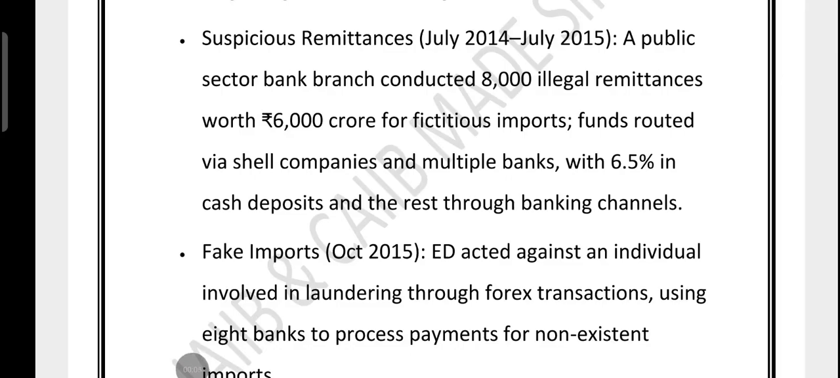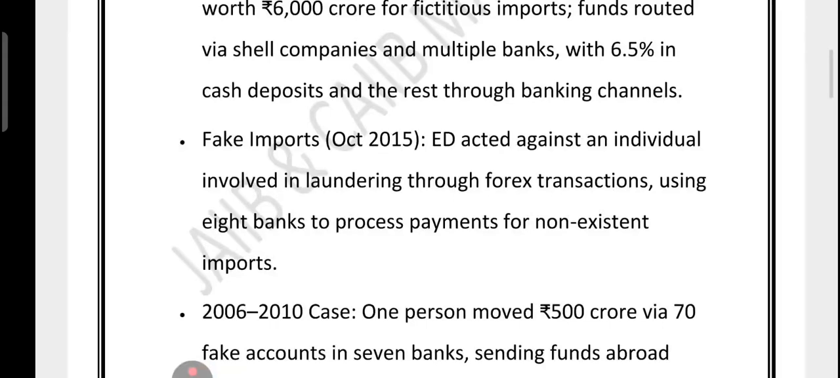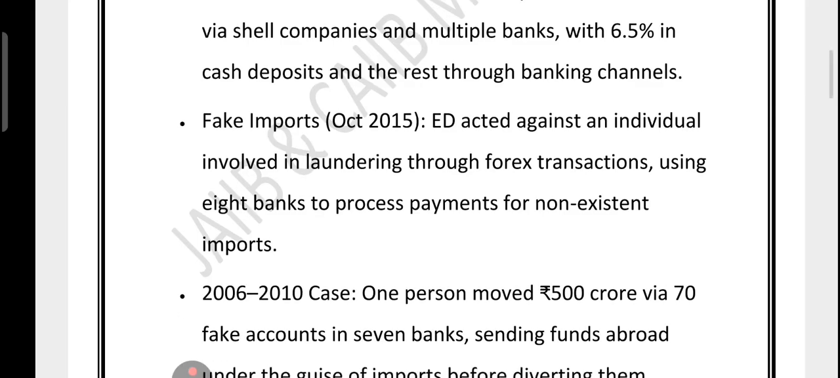The money was routed through shell companies and multiple banks. About 6.5% came as cash deposit, while the rest moved through the banking channel. In October 2015, the Enforcement Directorate went after another case. An individual was laundering money through fake foreign exchange transactions. 8 banks processed payments for imports that never happened.